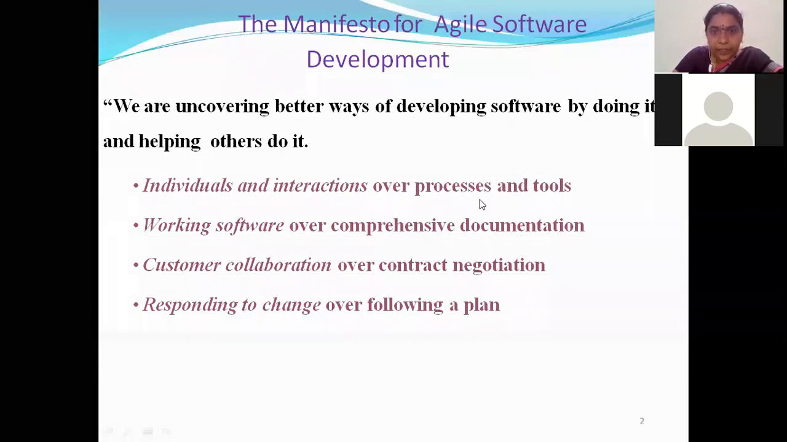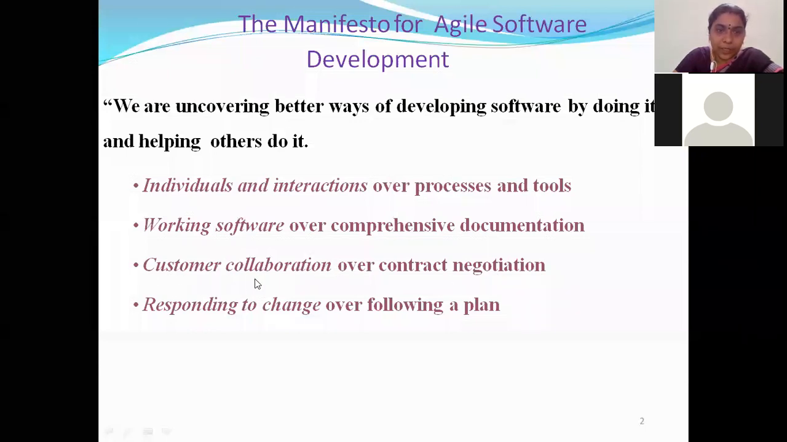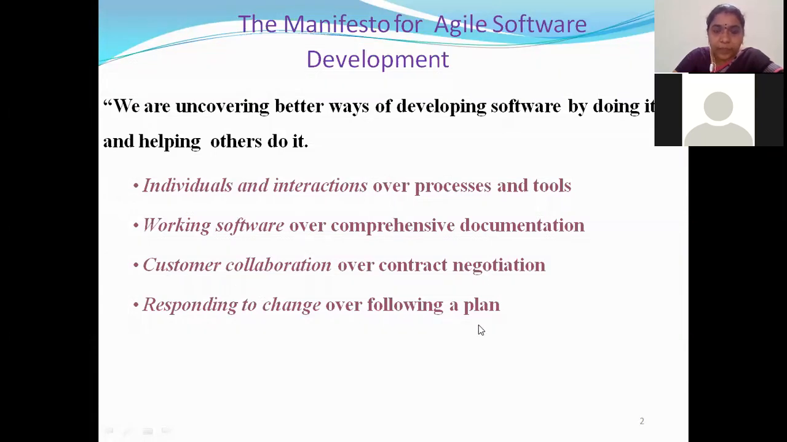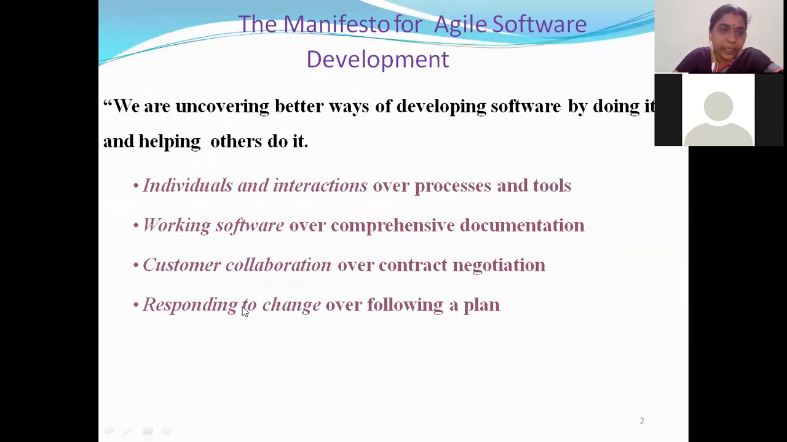In the traditional models, we always say process and tools, but in agile we always say individuals and interactions. In traditional models we say documentation is important, but in agile we say that working product is more important. In traditional, we say that contract negotiation is more important, but in agile, we say that customer collaboration is more important. In traditional, we say that the plan is more important, follow the plan only. But in agile, we say that responding to change is more important than going with a plan.